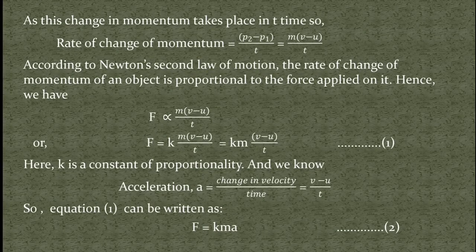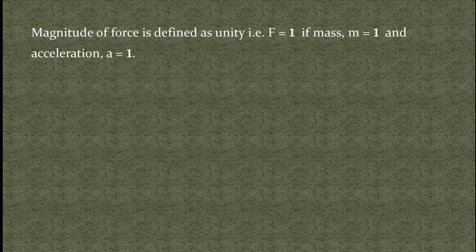But this is not the final equation for Newton's second law. In order to obtain the final equation, it is defined that when unit magnitude of force is applied on an object of unit mass, then it produces a unit acceleration. That is, we can say magnitude of force is defined as unity, that is F is equal to 1, if mass m is equal to 1 and acceleration a is also equal to 1.